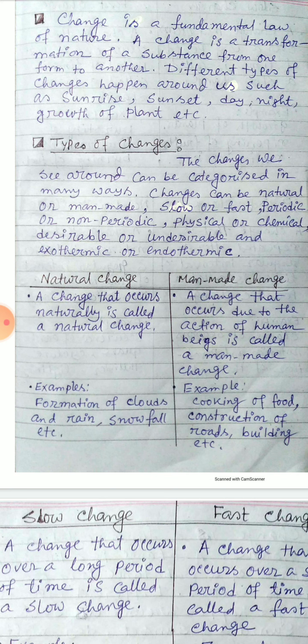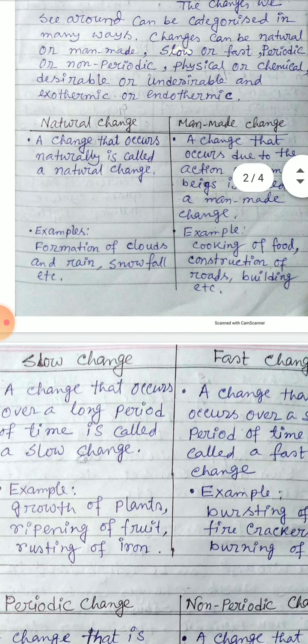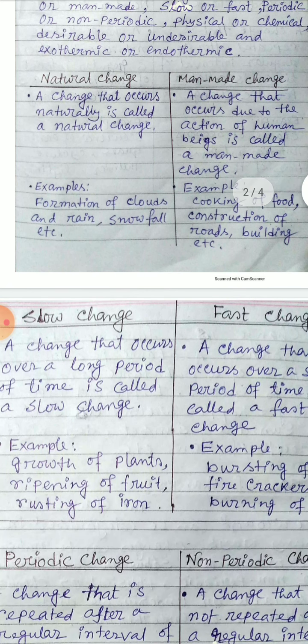So first, natural changes and man-made changes. Let's see what is a natural change. A change that occurs naturally is called natural change. For example of natural change, formation of cloud, rain, snowfall. These are natural things. These changes occur naturally. These are not man-made. That's why these are natural change.